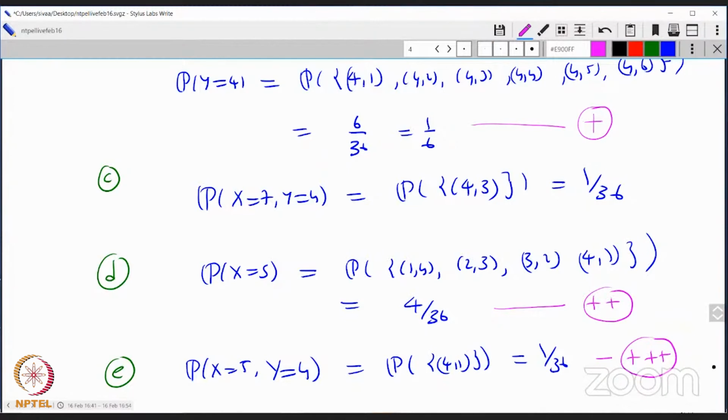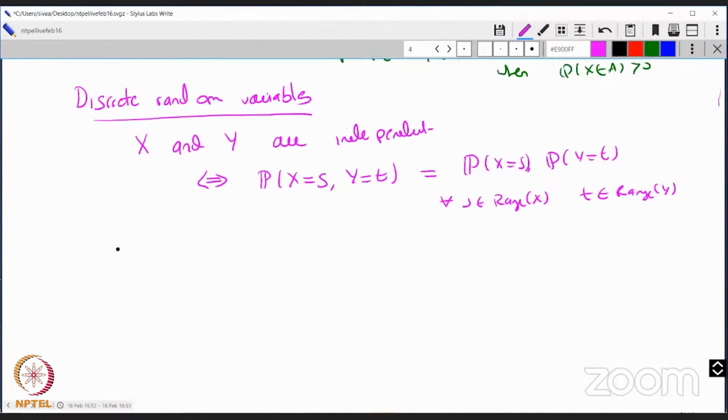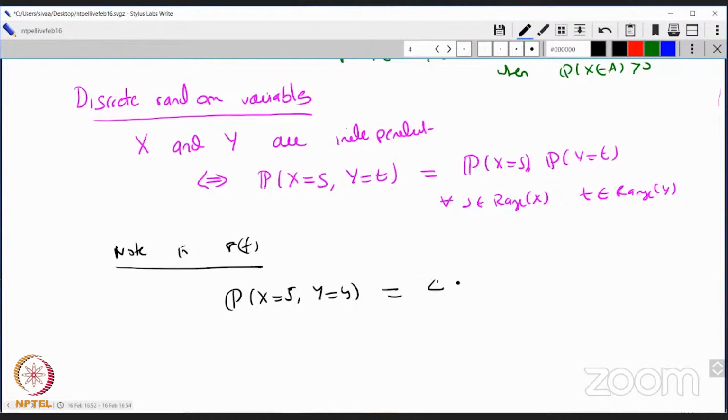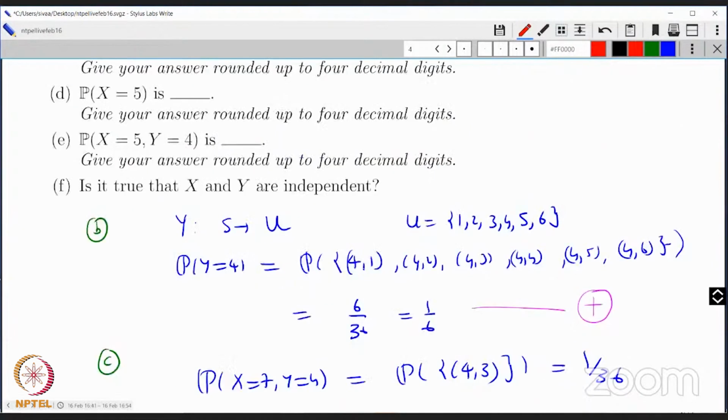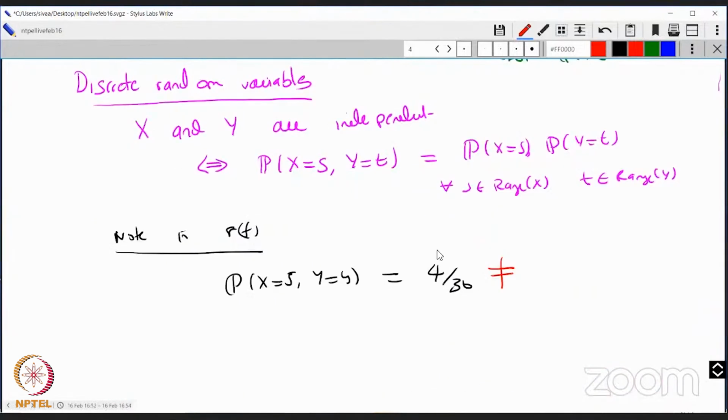So we noticed now in our calculation, in 8F, the probability of x equal to 5 and y equal to 4 came out to be 1 over 36.